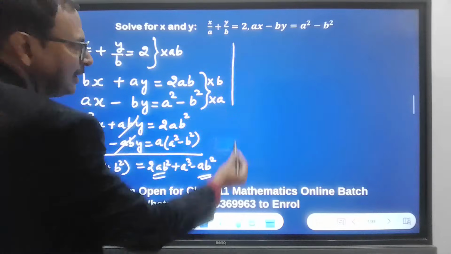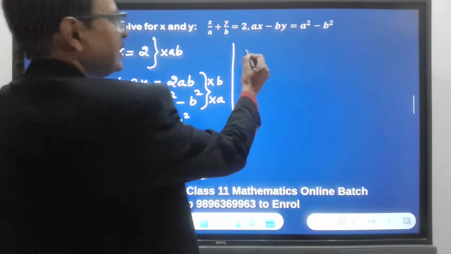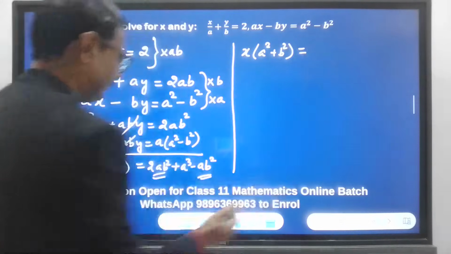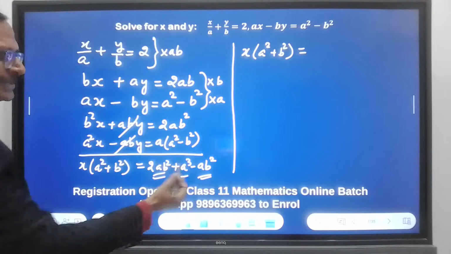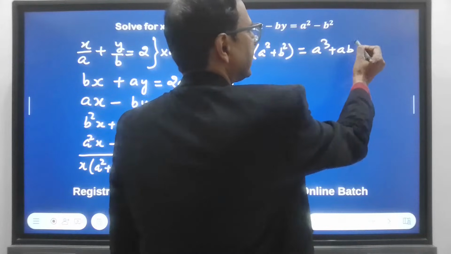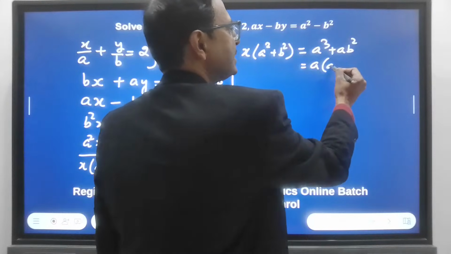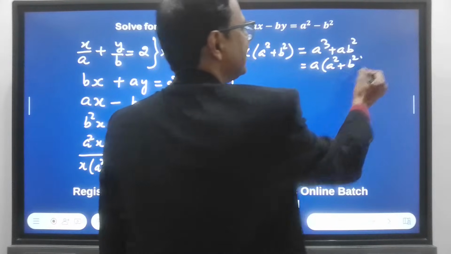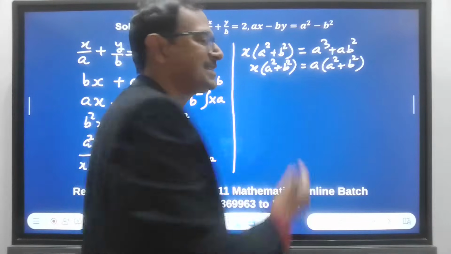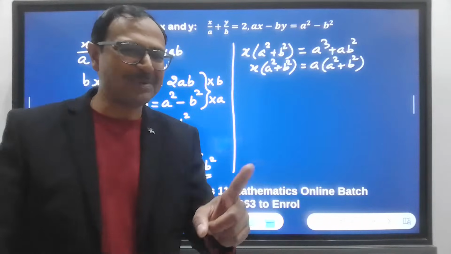So this will give me x times a square plus b square equal to what? A cube plus ab square, which is actually a times a square plus b square. And job done. I'm so happy I got a square plus b square on both sides because I can cancel out that common factor now.